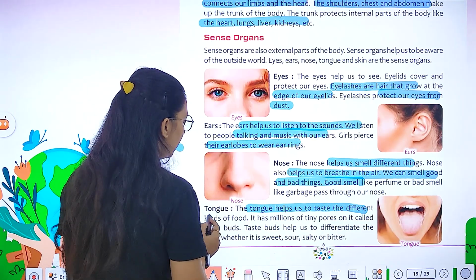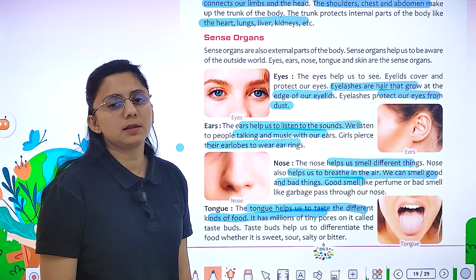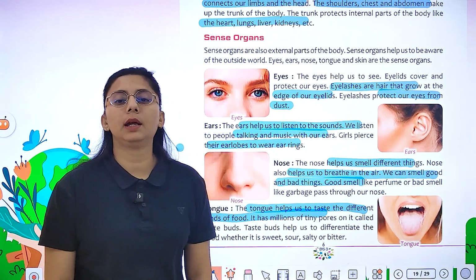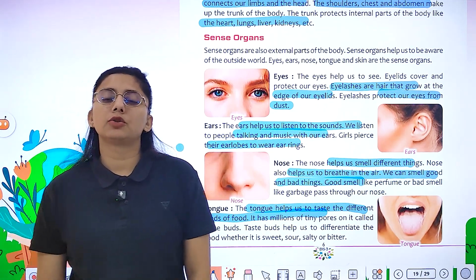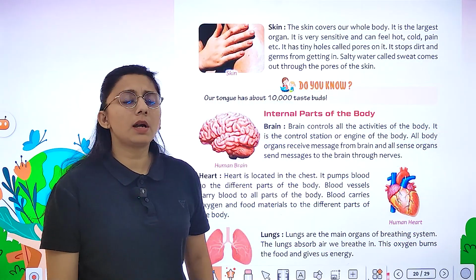Tongue helps us to taste the different kinds of food. It has millions of tiny pores, which are called taste buds. जिससे हम taste करते हैं कि वो salty है, bitter है, right? Whether it is sour, right, or whether it is sweet. We taste with our tongue. Next is skin, which covers the whole body.